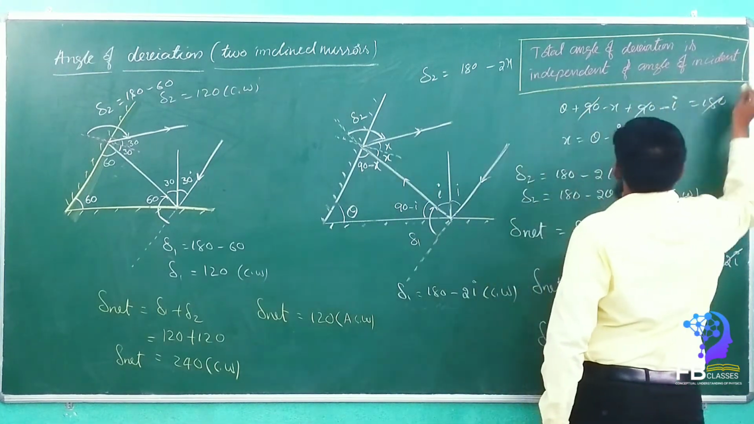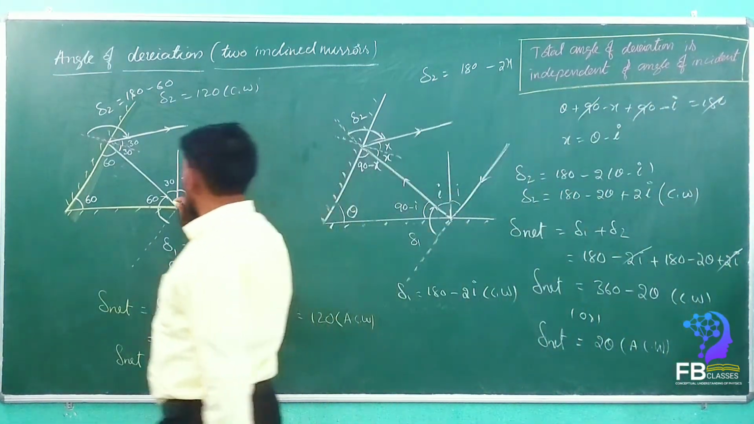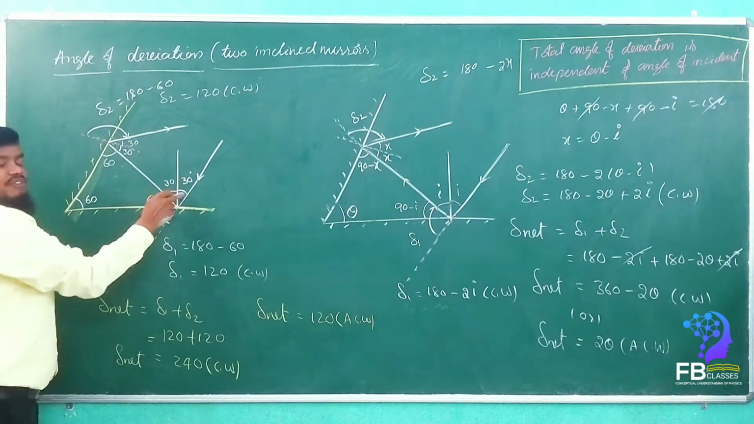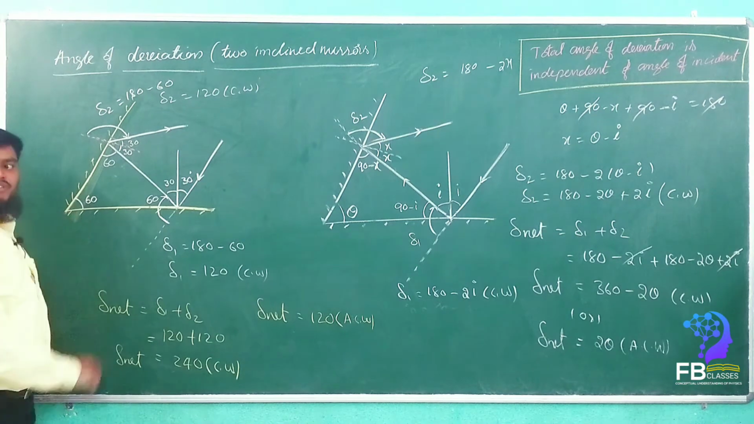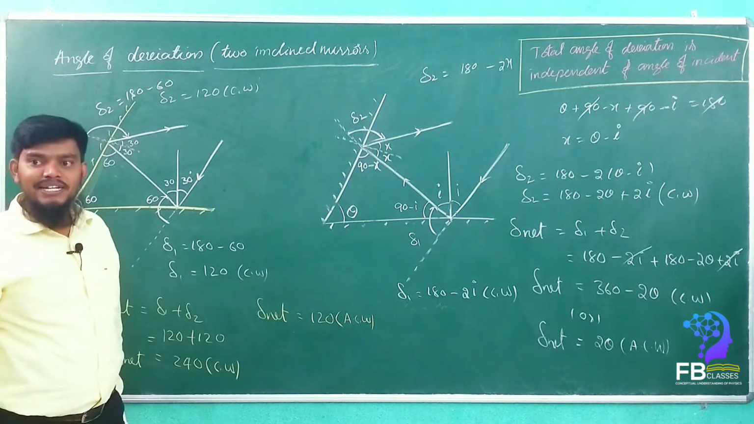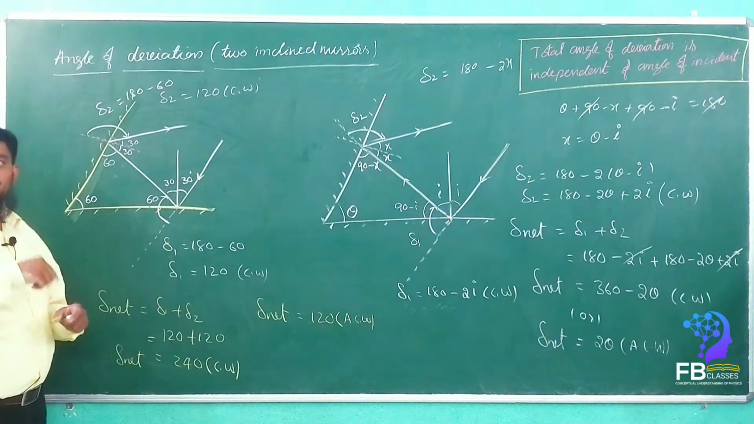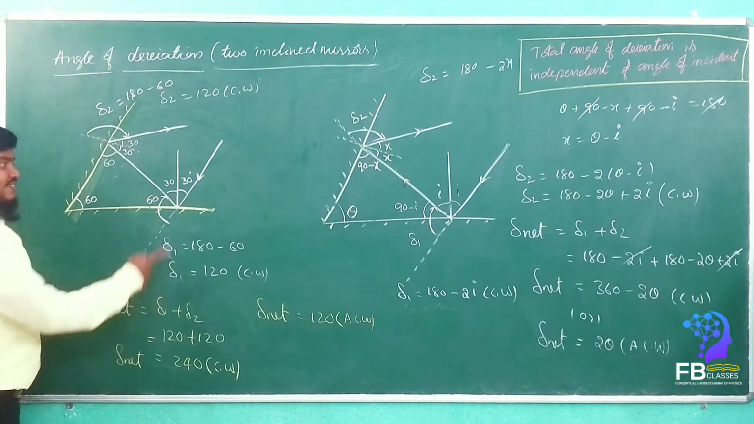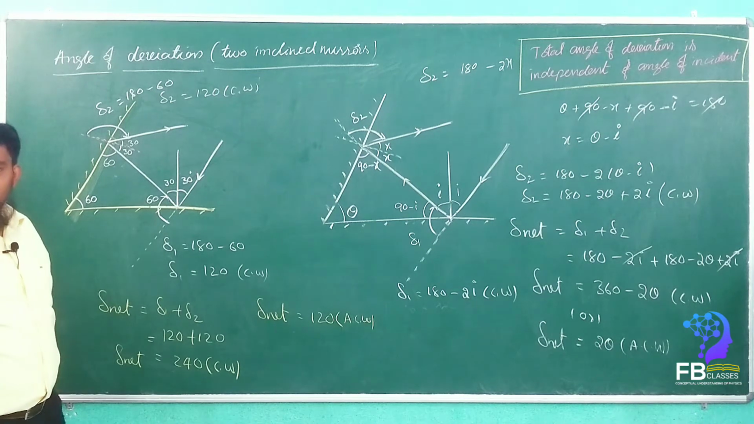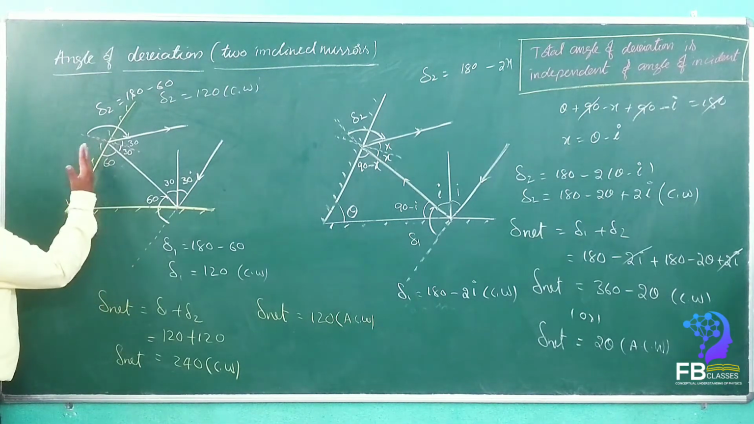because the angle of incidence does not matter. If you take 30, 40, 50, 60, whatever it may be, it does not matter. What matters? Only the angle between the two mirrors is the dependent. Yes or no? Whatever angle we are taking, the double of that is the answer. Whether it is clockwise or anti-clockwise, we have to check the direction of the incident ray, from the first mirror moving to the second mirror.